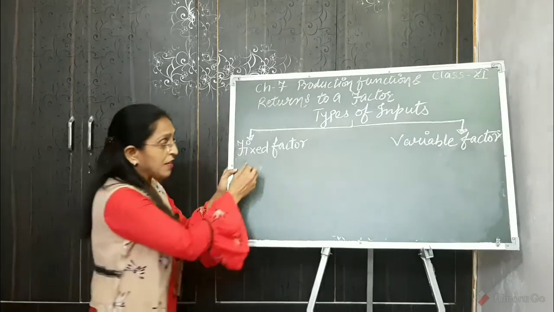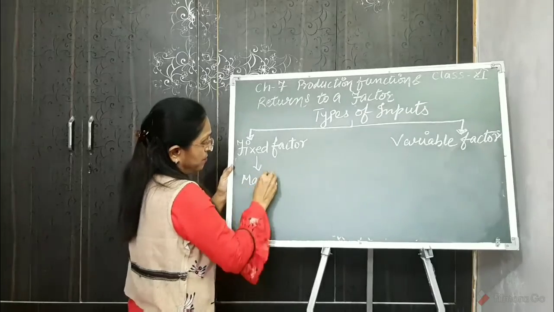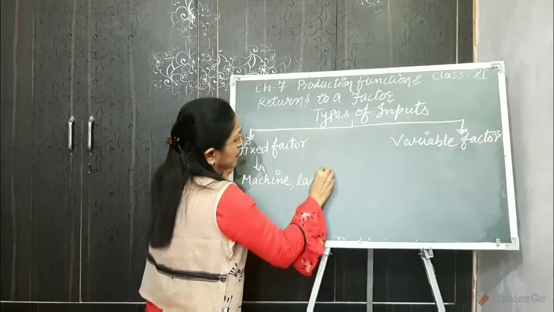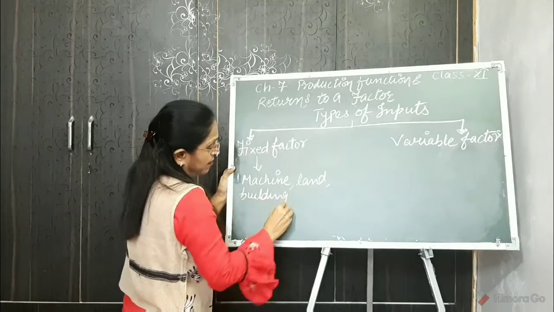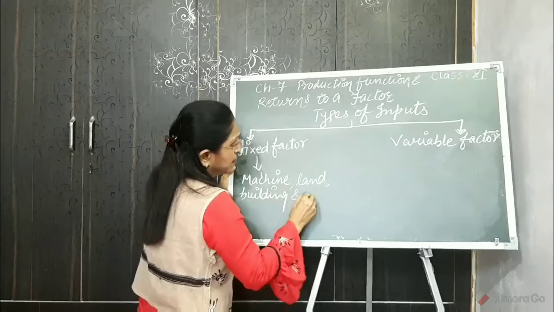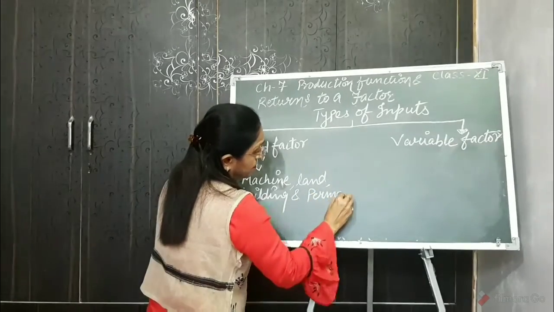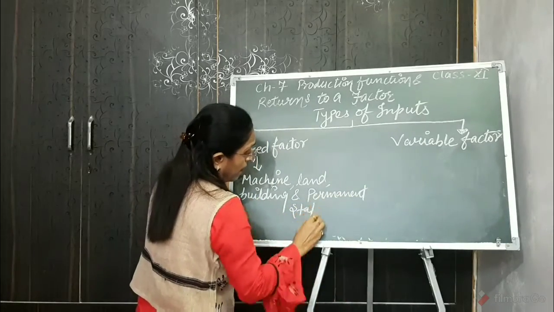For example, machine, land, building and permanent staff, etc.